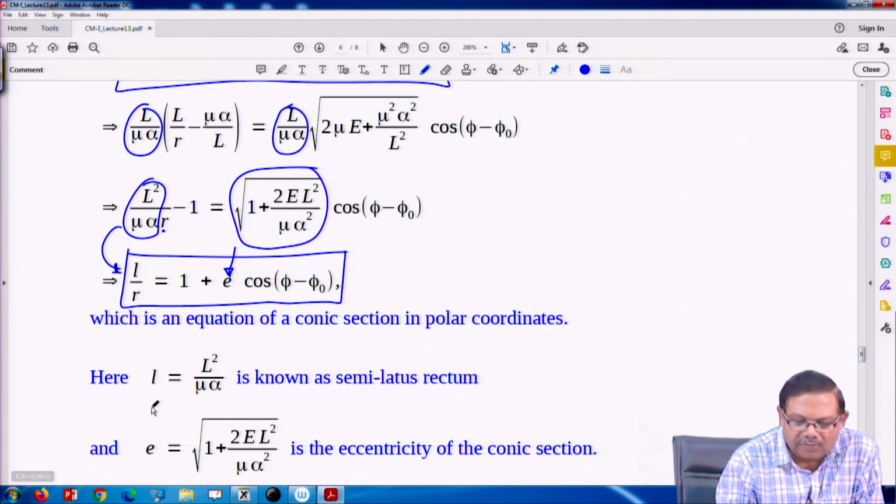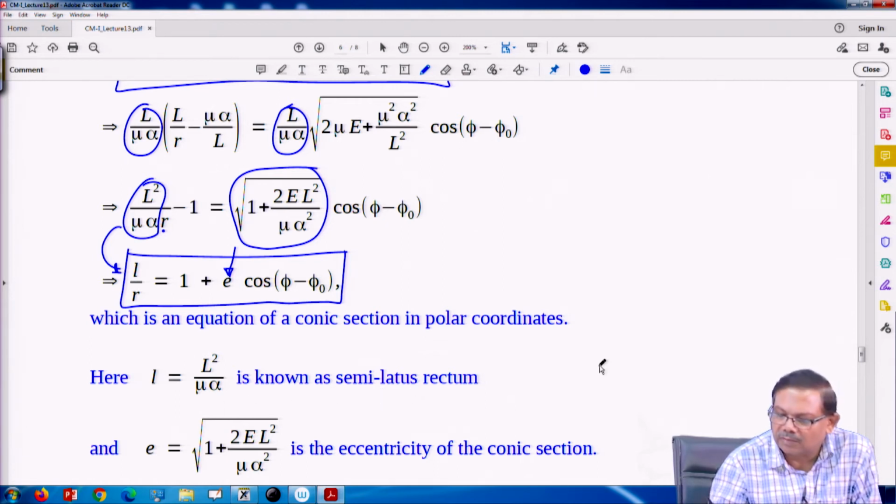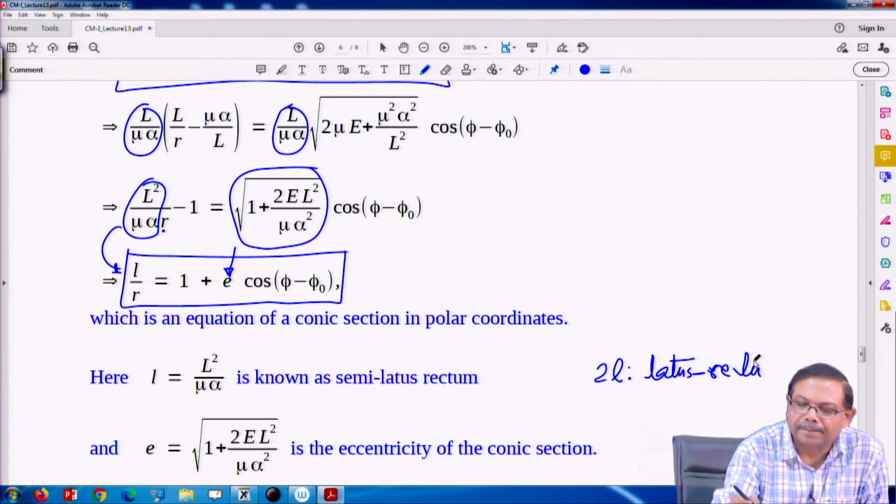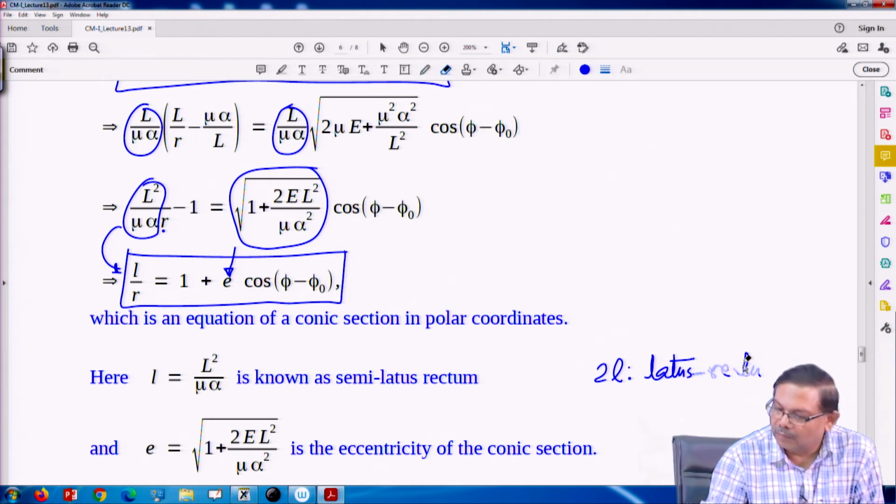So, this L, L square by mu alpha, is known as semi latus rectum. 2L is called latus rectum. Okay.